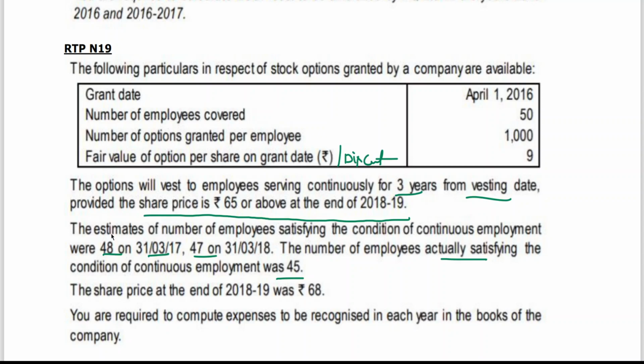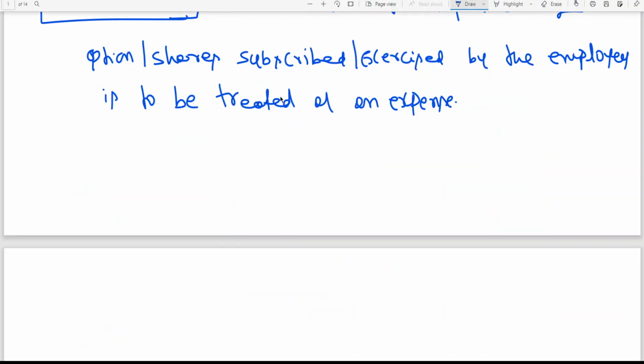The estimates mean they are expecting that 48 employees are going to be in service up to 31st March 17, and 47 employees in the second year. But finally, after satisfying all the conditions, the number of employees actually satisfying the condition of continuous employment is 45. This is what I told you, the actual expenses which we need to recognize.